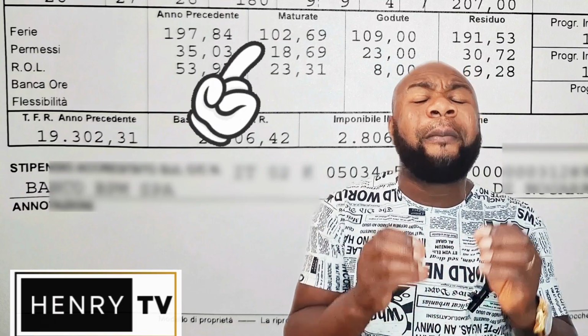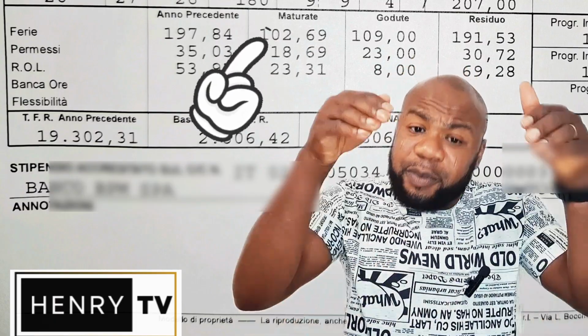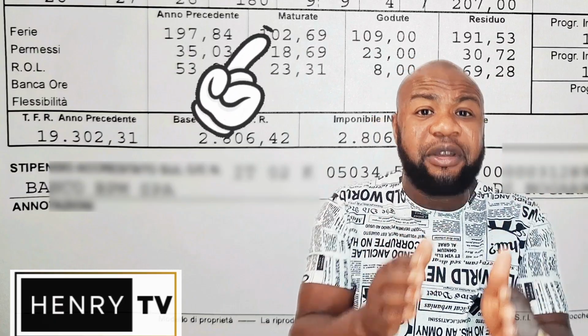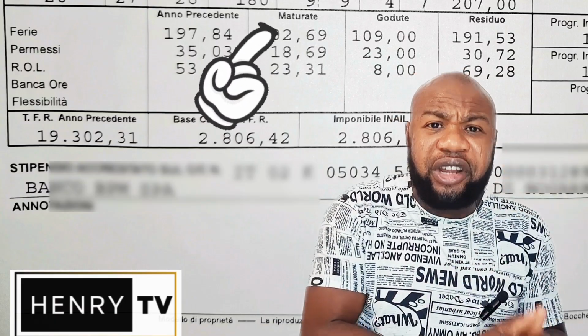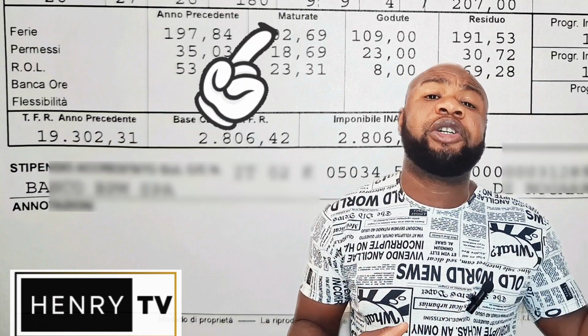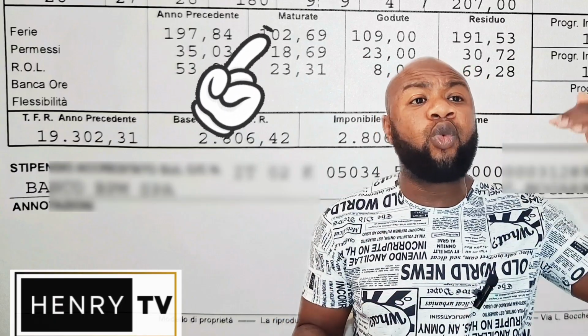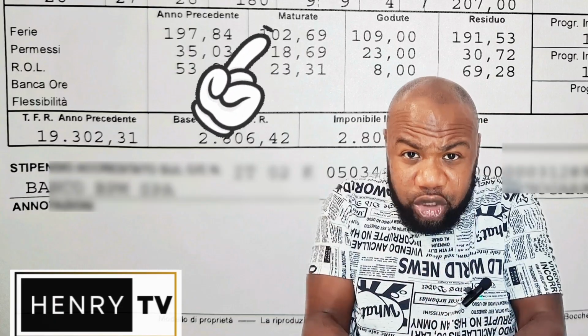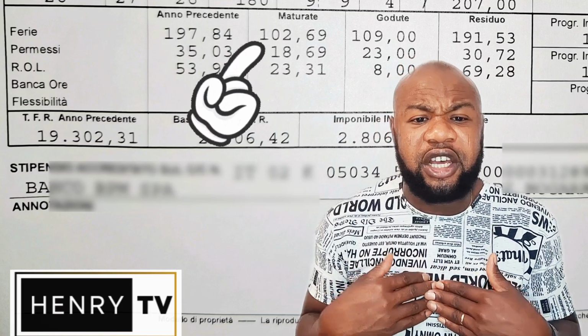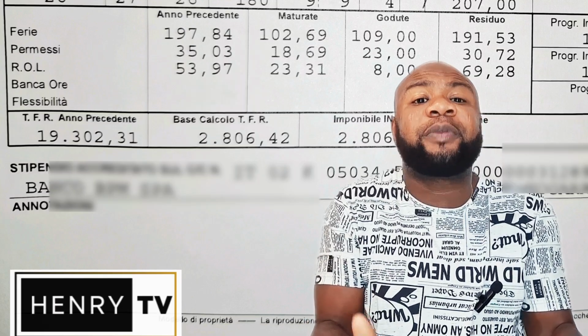Then the next column is what we call maturate. Maturate is talking about this particular year, from January till they gave me this busta paga. The hours that I've gathered for ferie is about 102 hours from January to this period. Not all of us actually started work from January. Maybe you started work by March or April, but from when you started that work this particular year till today, you see everything in that maturate. That is what you've been able to gather for this particular year. So in my own case, I have 102 hours for ferie, about 18 hours for permesso, and about 23 hours for rol.